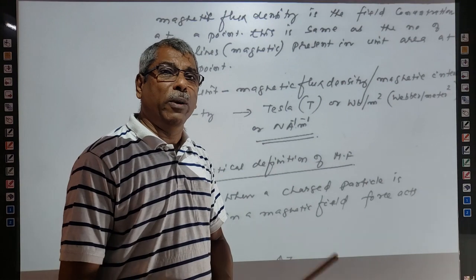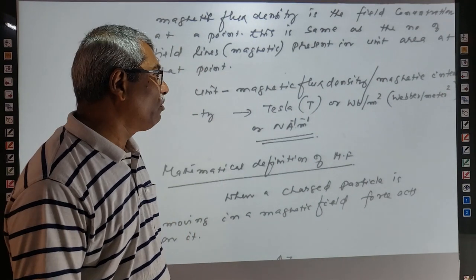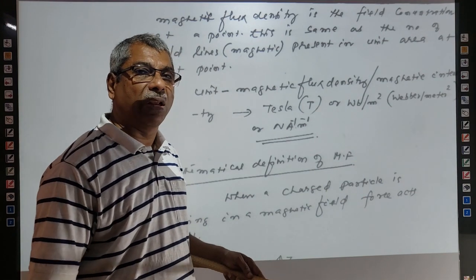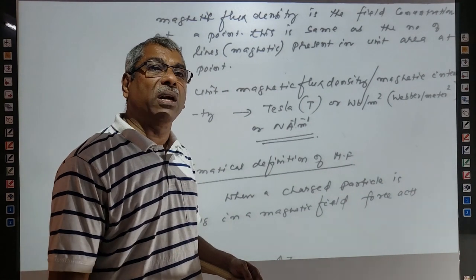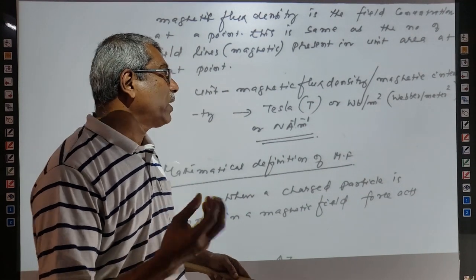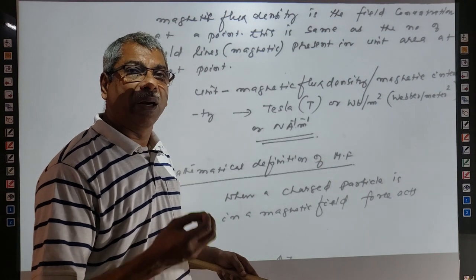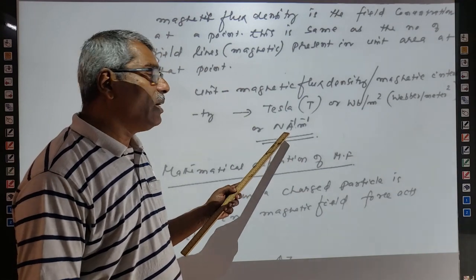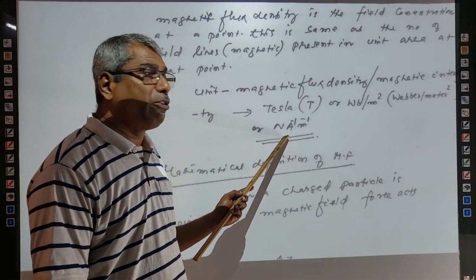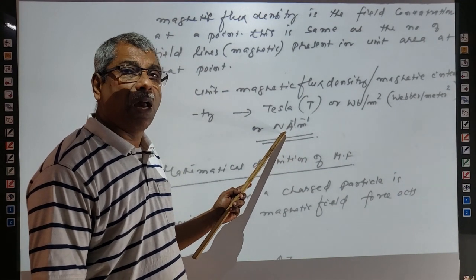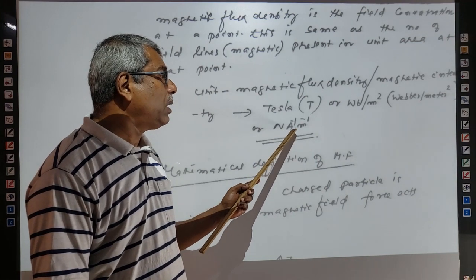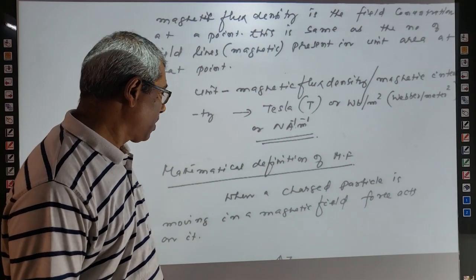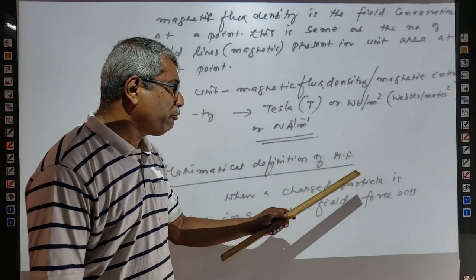So remember, Weber is the unit of magnetic flux and Weber per meter square is magnetic flux per unit area. Magnetic flux per unit area is called flux density, magnetic flux density. It is also called intensity of magnetic field. So later on we will say intensity of magnetic field or flux density. Another unit is Newton per ampere meter, Newton divided by ampere into meter, right?